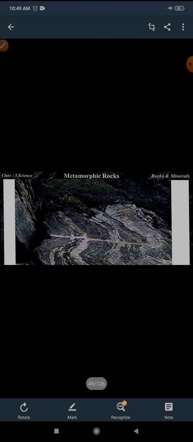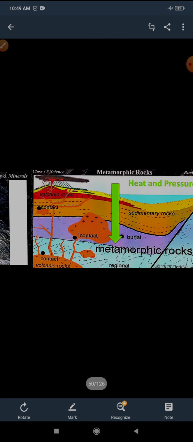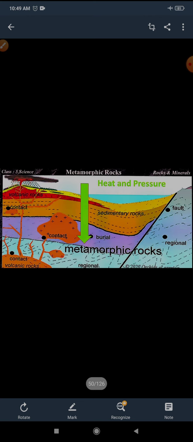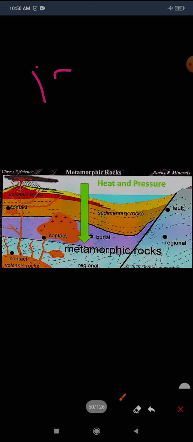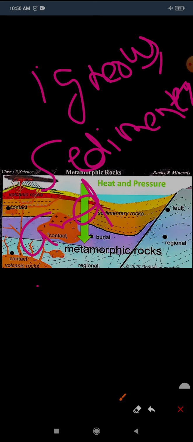Now today I am going to cover the topic metamorphic rock and minerals. So let's start. How is metamorphic rock formed, what are the uses of metamorphic rock, and what are the types of metamorphic rock? Metamorphic rocks are formed due to the physical and chemical change in igneous, sedimentary, and older metamorphic rocks.